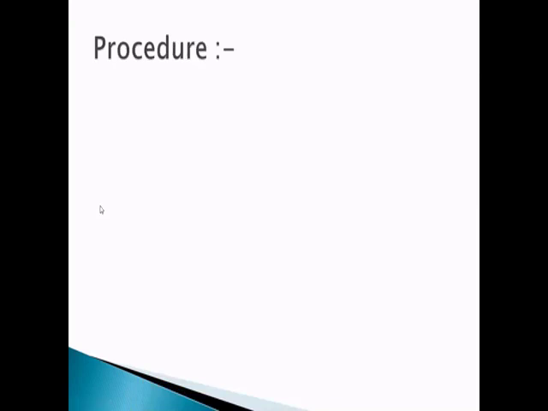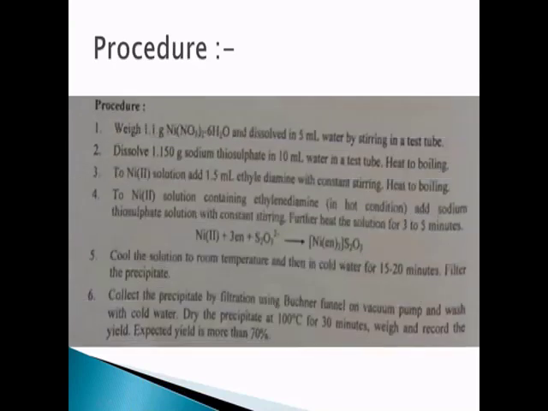Now next part is the procedure. Here the procedure is written. It is a very simple procedure you have to follow. First of all, you are going to weigh 1.1 grams of nickel nitrate compound. See, it is nickel nitrate hexahydrate. So first of all, weigh 1.1 grams of this compound, and then dissolve this nickel nitrate powder in 5 ml of water with constant stirring in the test tube.